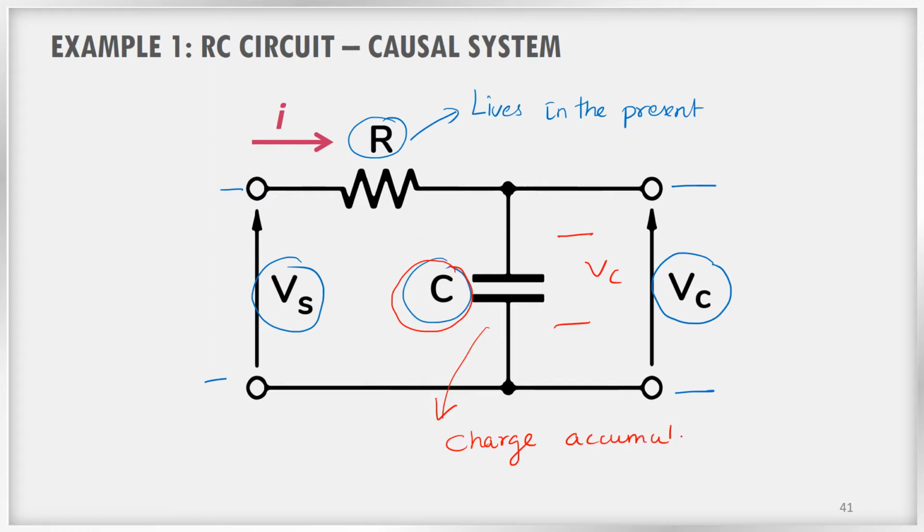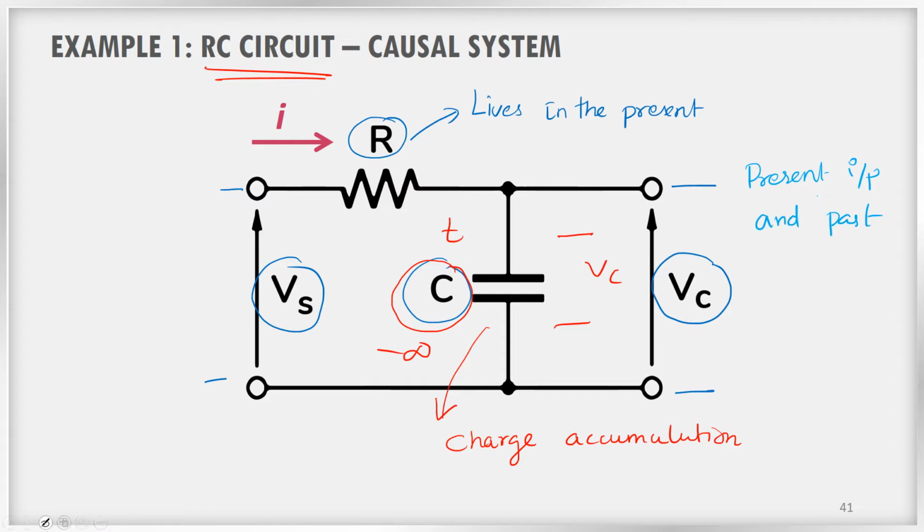Wherever there is an accumulation, we know that something is stored from the past. So for the capacitor, from minus infinity to t, what happened in the capacitor is important. So if you consider this RC circuit together with R and C, we can say that this system depends on the present input and past input.